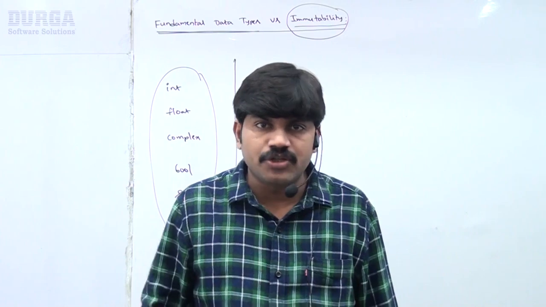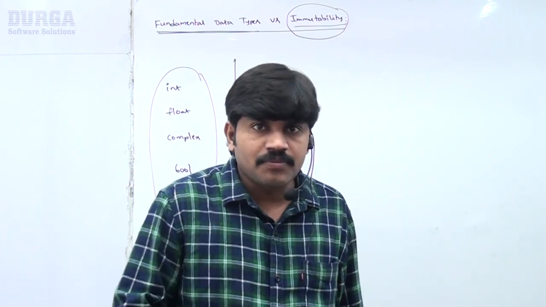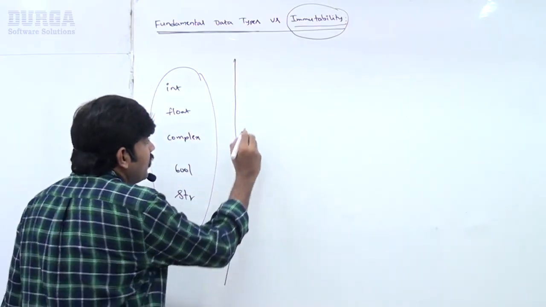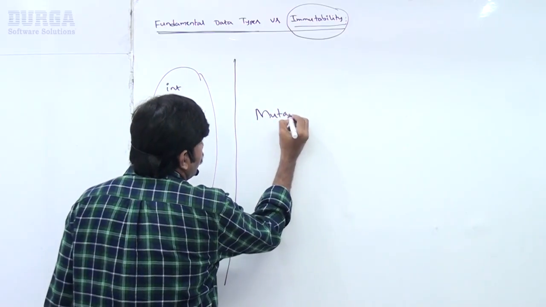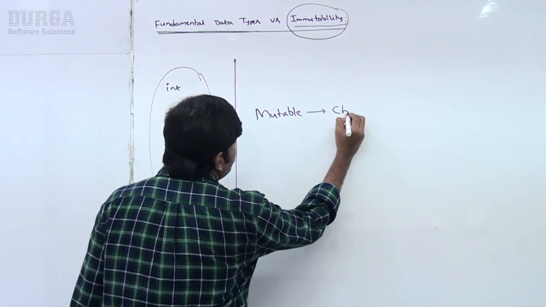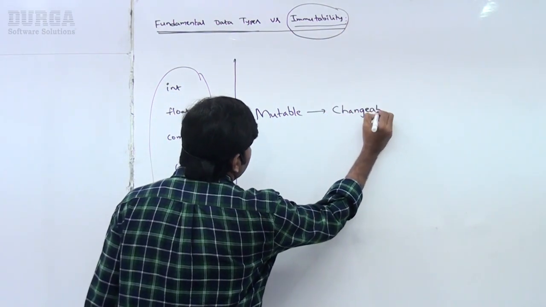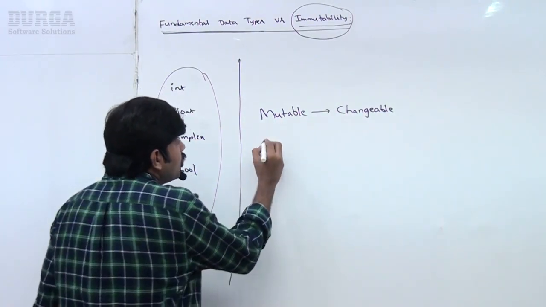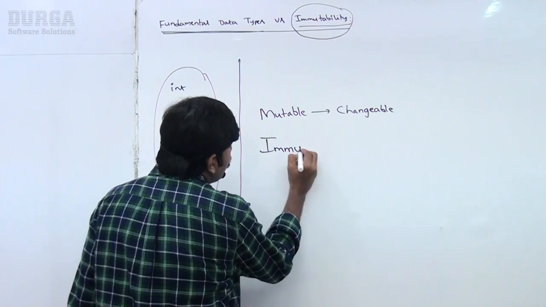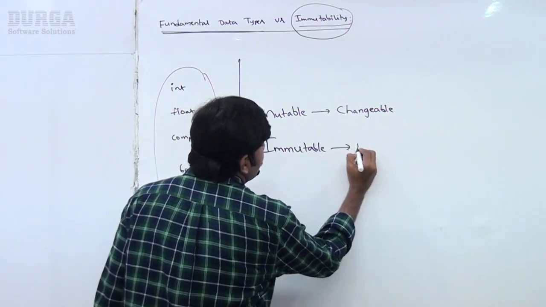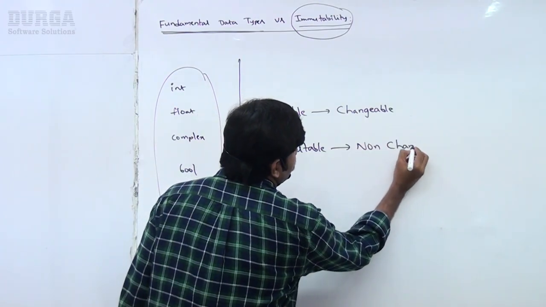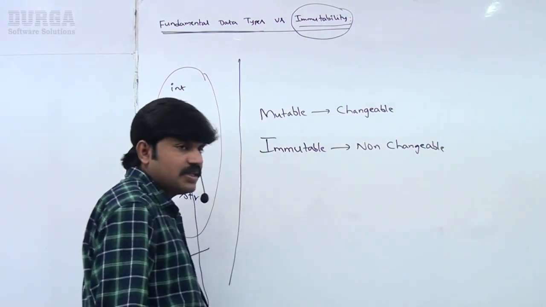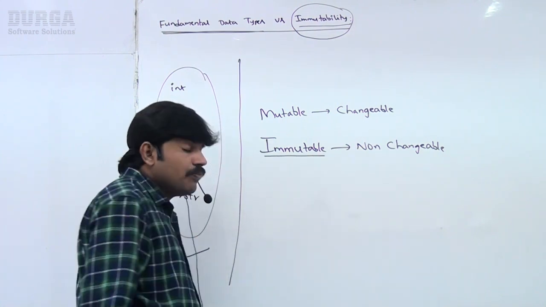You can happily change it. Immutable means non-changeable. You can't perform any changes. Such a type of thing is called immutable.